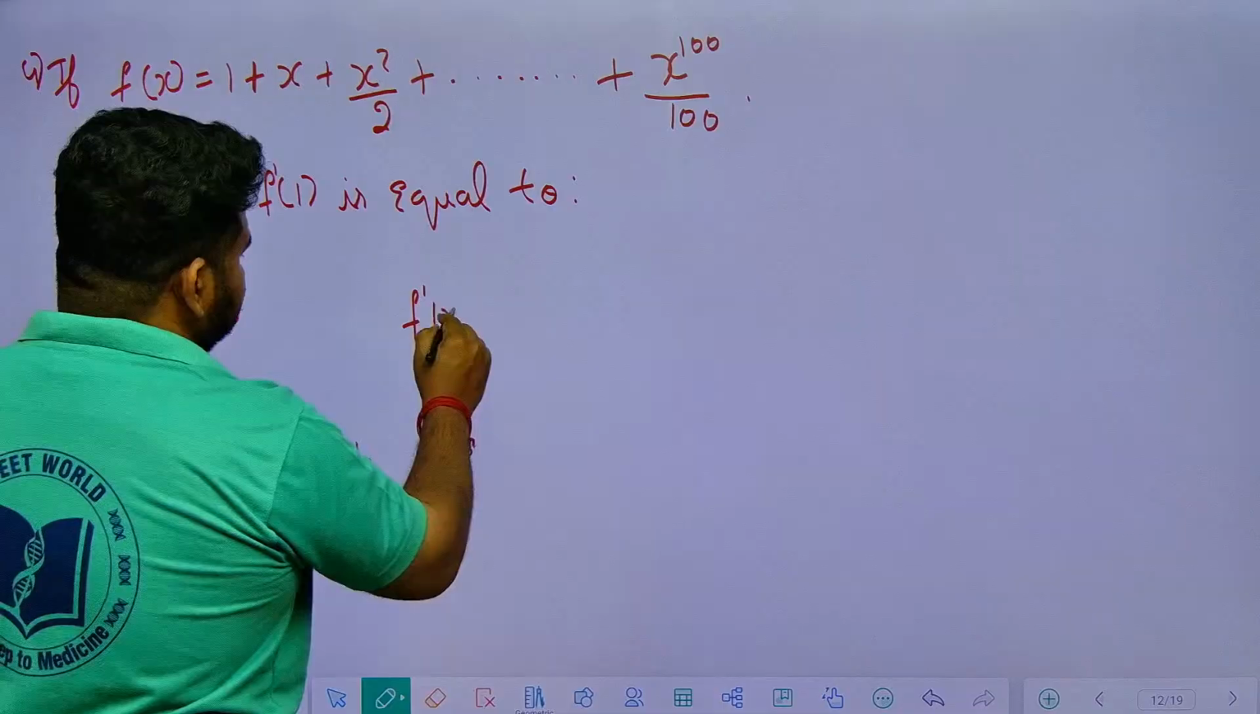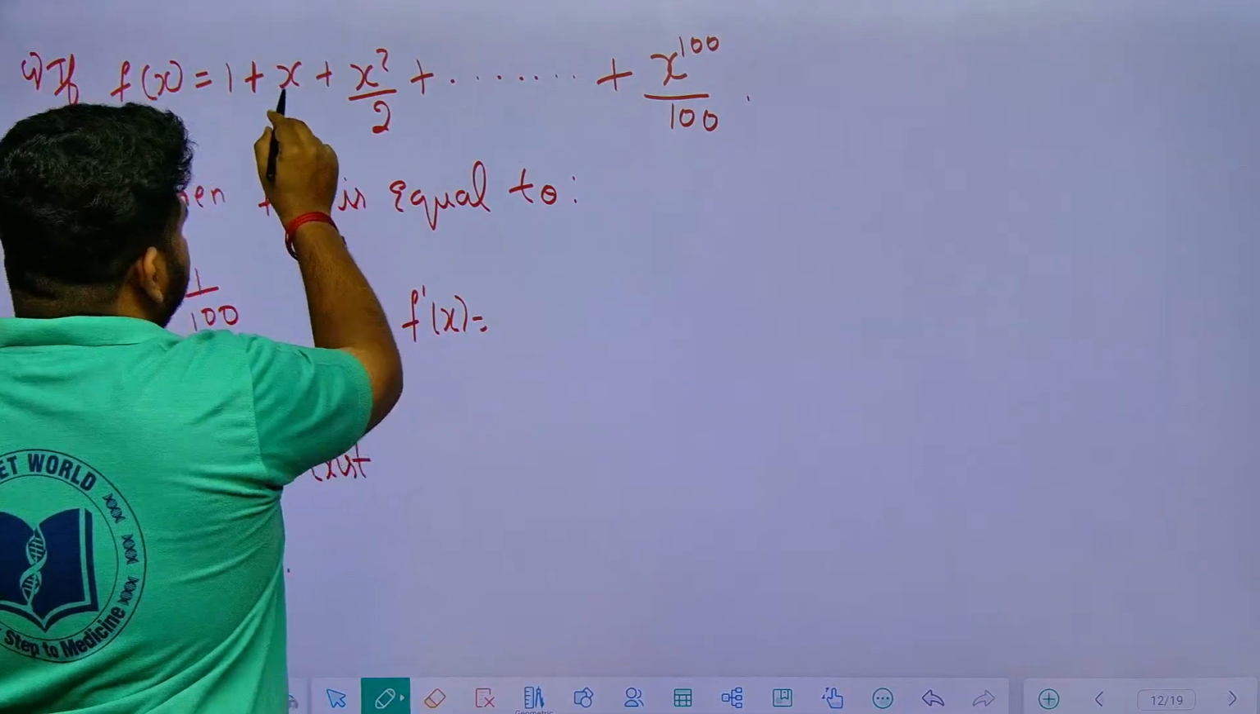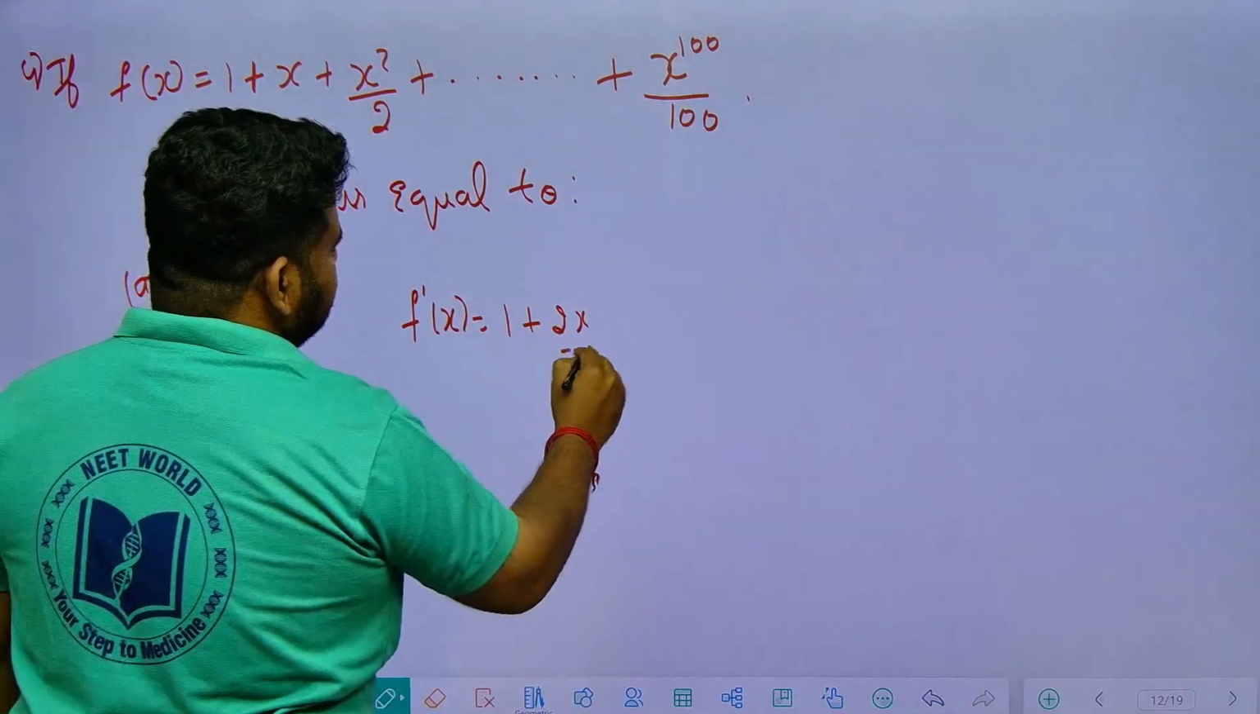F dash of x is equal to what? Derivative of 1 is 0, so remove that, no need to worry. Derivative of x is what? 1. Derivative of x square is what? 2x by 2 is there.